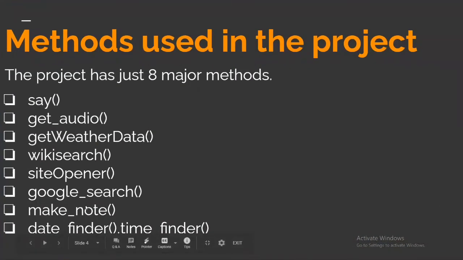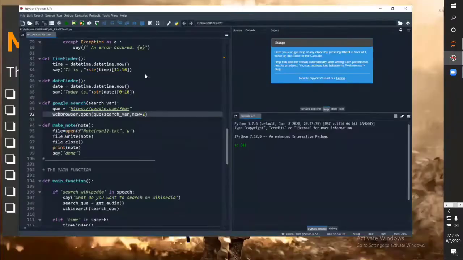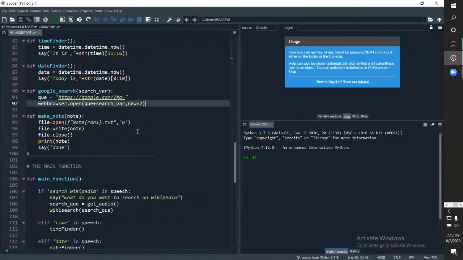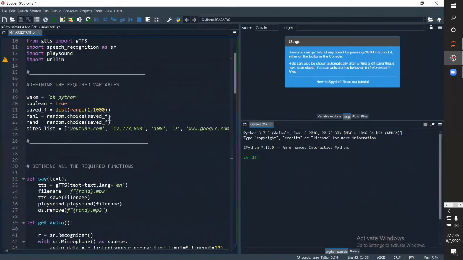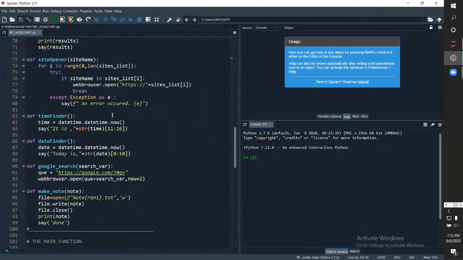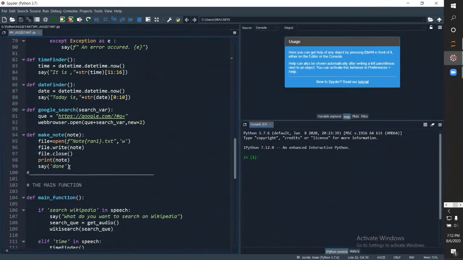Next method is make note. This is a very good and easy method. What we'll be doing, we'll be opening a random text file using this list. We'll be using any random number and open the text file.